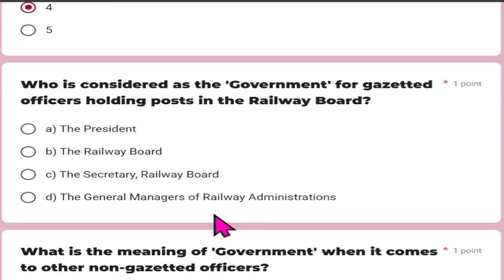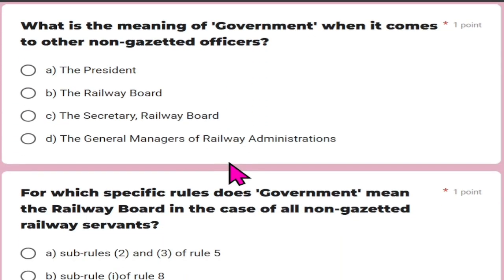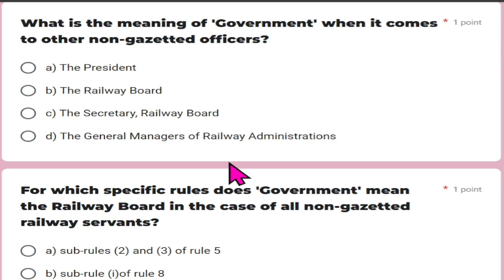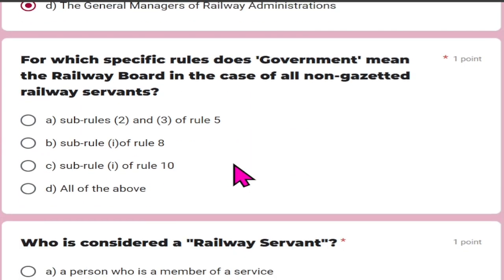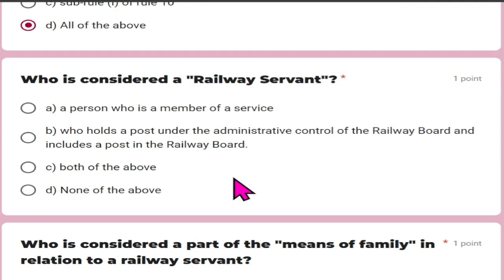Who is considered as the government for the gazetted officer holding post in the railway board, and that is president. What is the meaning of government when it comes to the other non-gazetted officers, and that is the general manager of the railway administration. For which specific rules does government mean the railway board in the case of all non-gazetted railway servants? Here sub rule 2 and sub rule 3 of rule 5, sub rule 1 of rule 8, sub rule 1 of rule 10. So all of those is the right answer. So all of the above is the right option.